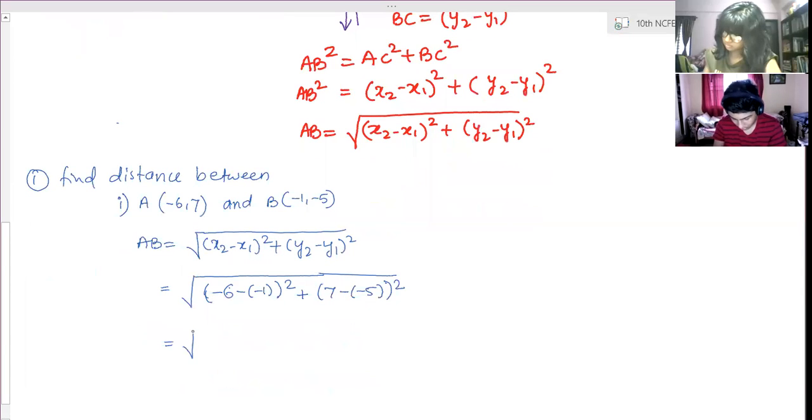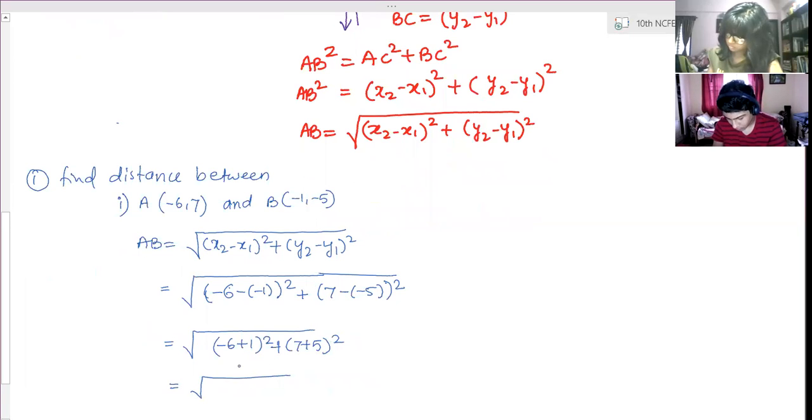This is equal to square root of (-6 plus 1) whole square plus (7 plus 5) whole square. -6 plus 1 is -5, 5 square is 25. And 7 plus 5 is 12, 12 square is 144. So this is equal to square root of 169, that is equal to 13 units.